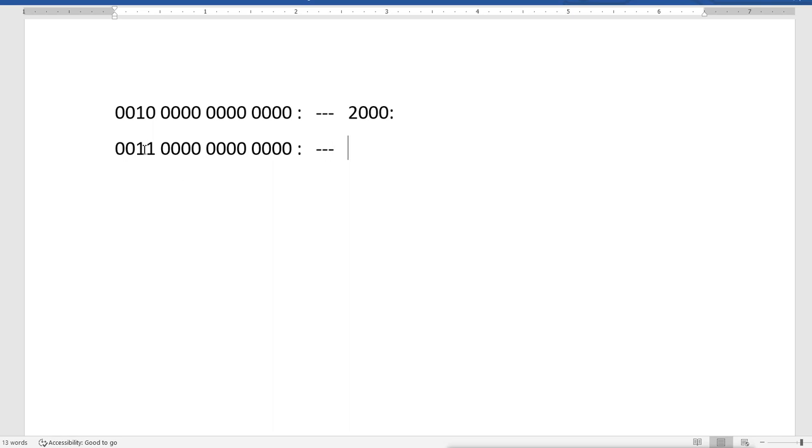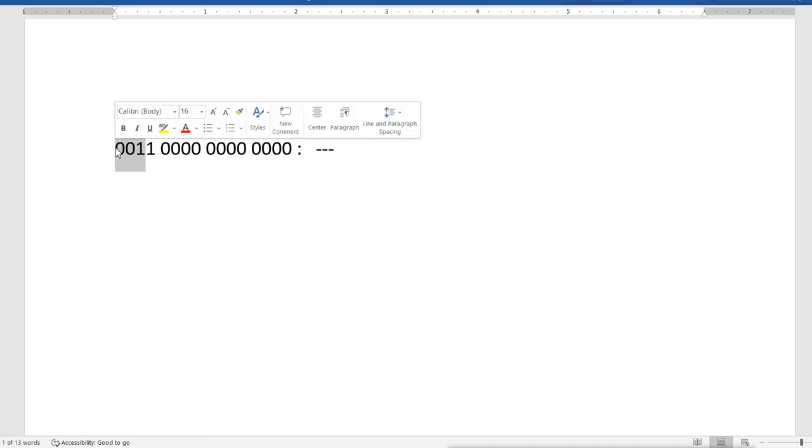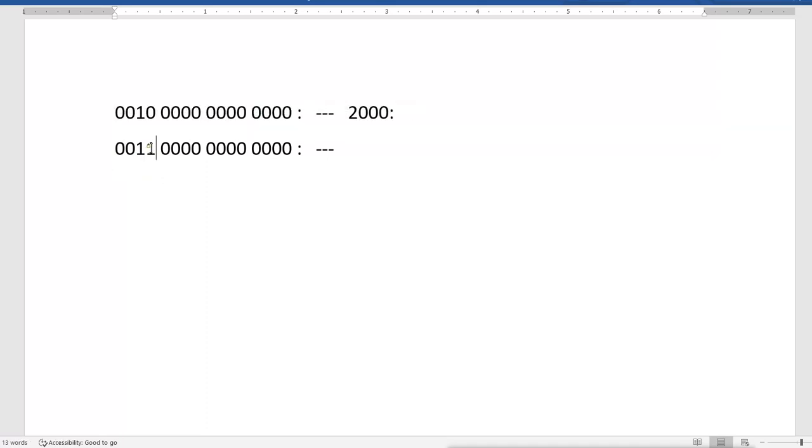This is reserved and I can enable this bit, so I enable it. Now what value will we get in the first hexadecimal number? This was 2 and this is 1. So 1 plus 2, we will get 3. So it will start with 3.